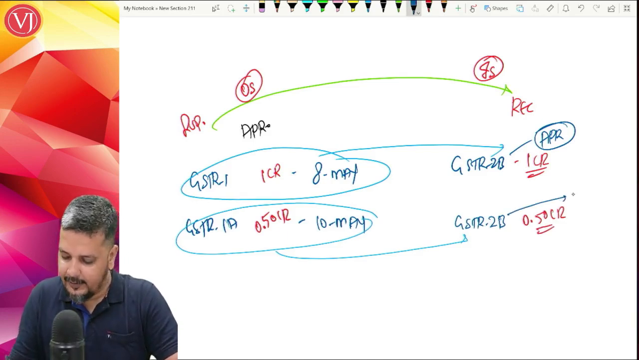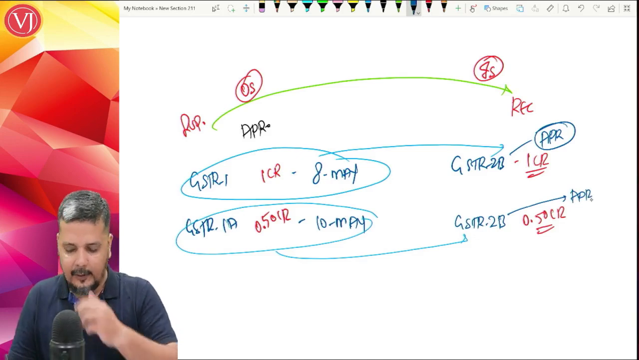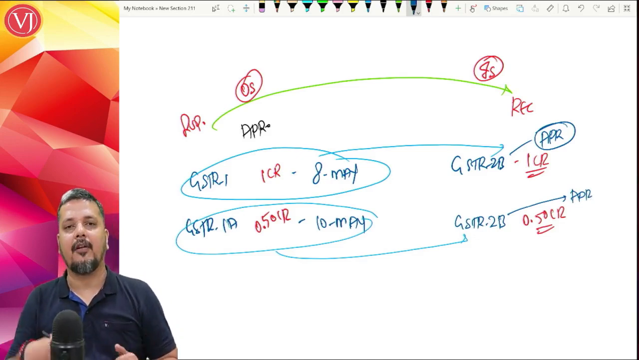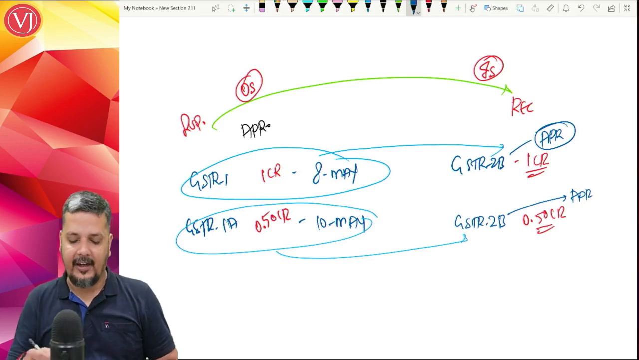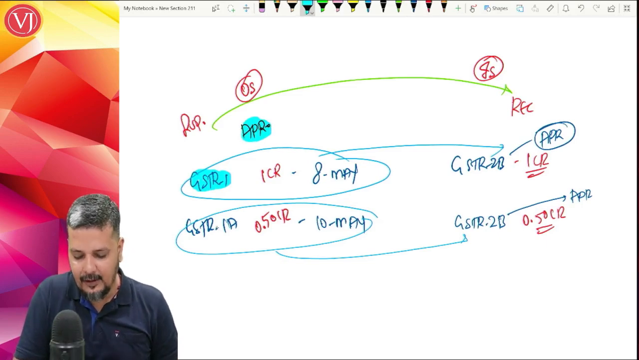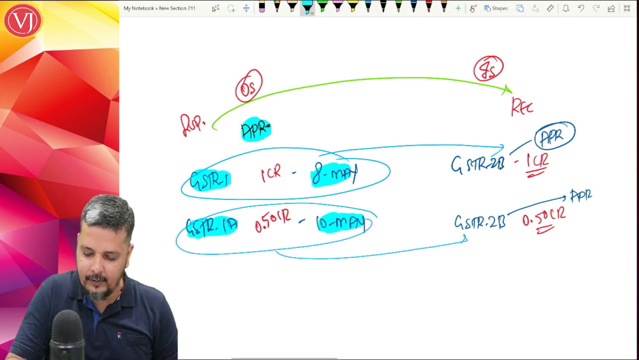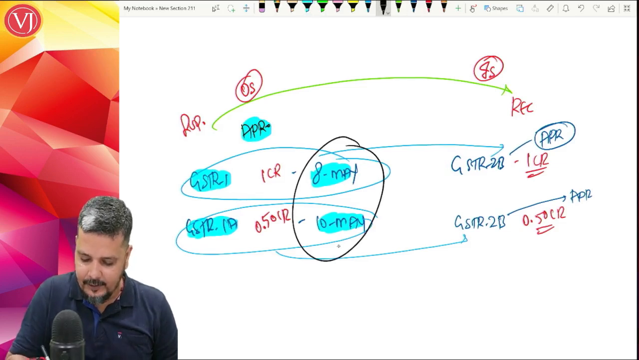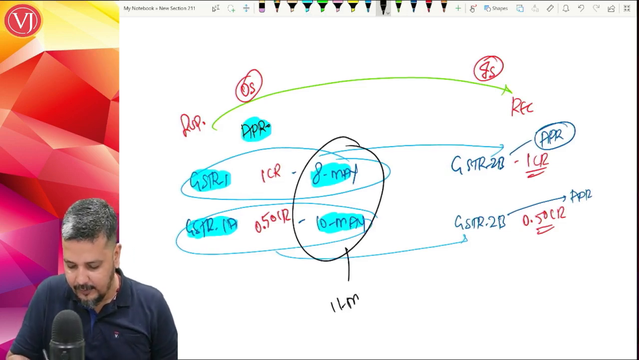Ideally in the same month, because 2B means what? 2B means any details filed by the supplier in GSTR1, now along with GSTR1A, before the due date of GSTR1. What is the due date of GSTR1? The due date of GSTR1 is 11th May.